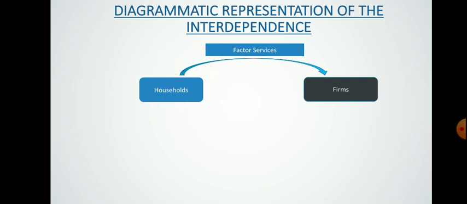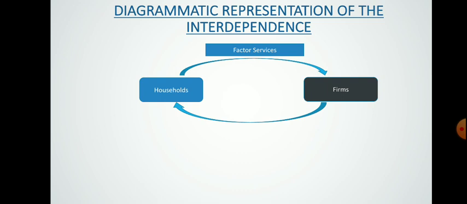To whom? To the farm. That is why you can see there is an arrow moving from household to farm. It shows that households supply factor services to the farms. Now in return, what are farms giving?